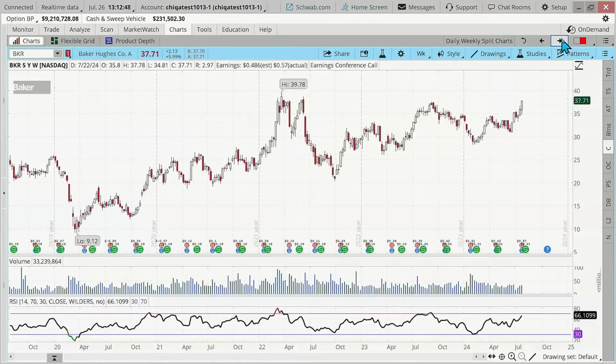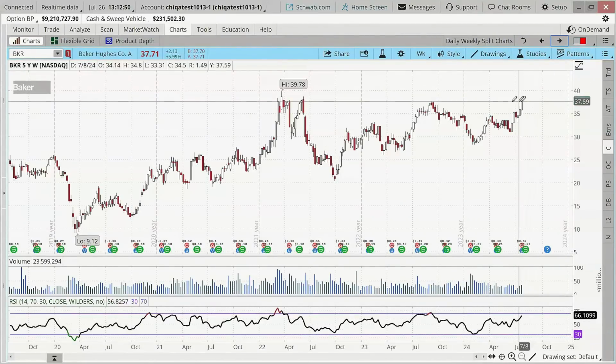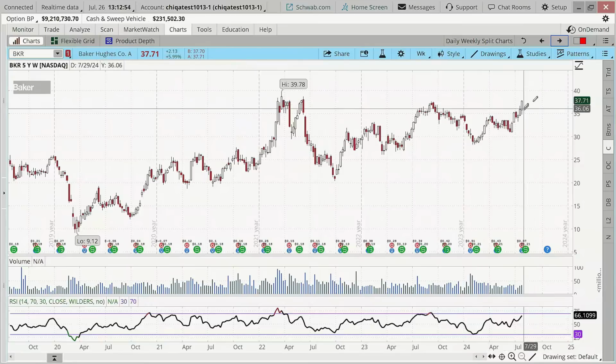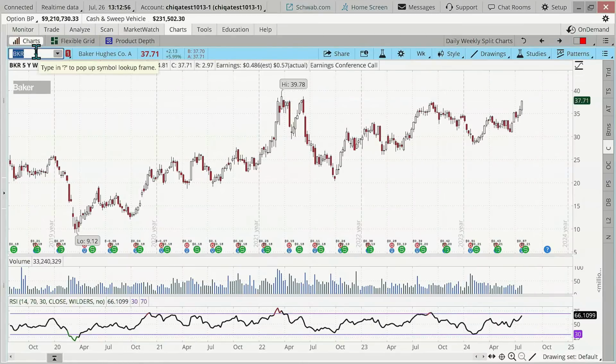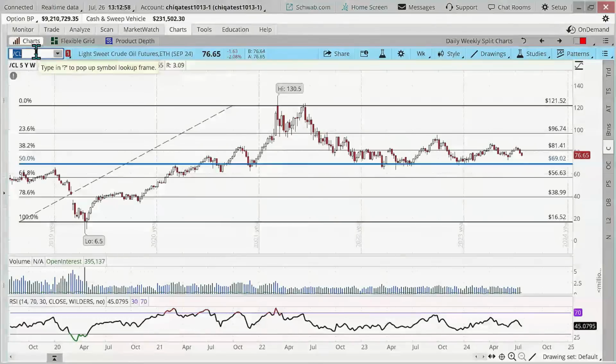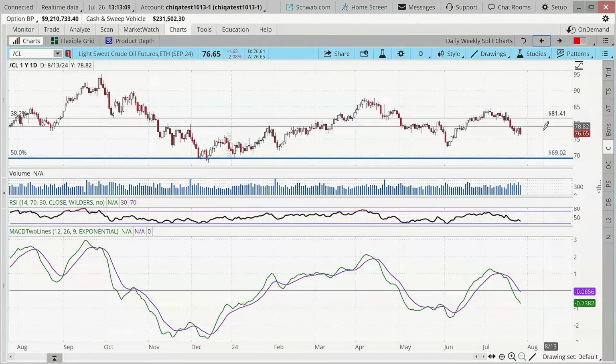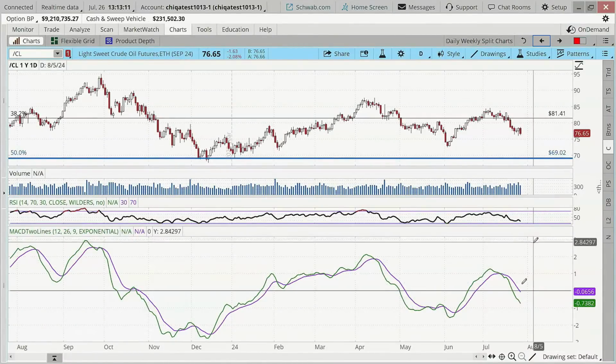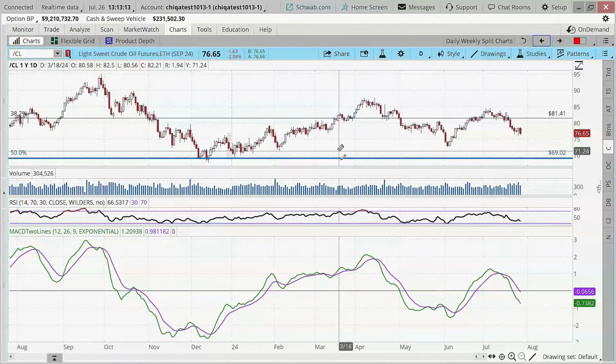And just out of curiosity, how's that doing? I remember we looked at this, there's longer term resistance over here. So let's see if it can get through there. A lot of these, by the way, just a really quick side note, are oftentimes tied into the direction of the underlying crude product itself. And by the way, that's down. So obviously the market's responding well to those earnings. No signal here, that's for sure.